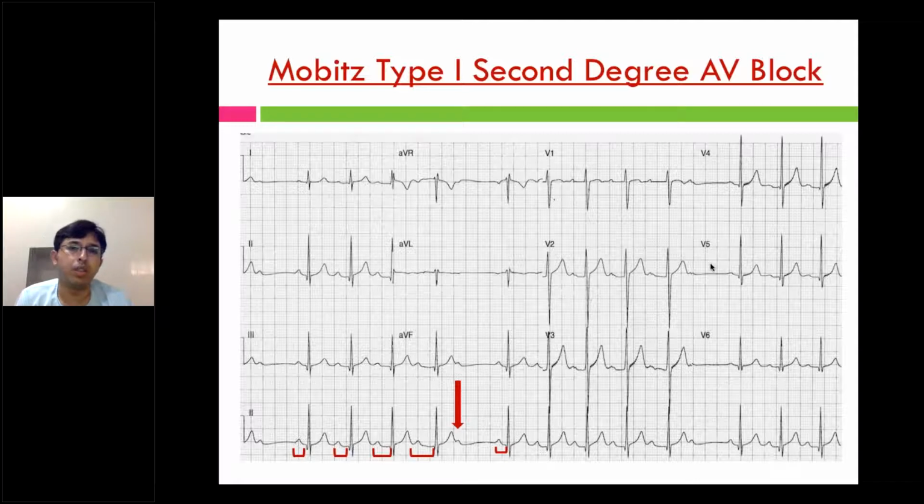This is the same example, Mobitz type 1 second degree AV block, where you can see progressive prolongation of the PR interval in the rhythm strip followed by a missed beat. Again the same cycle continues. In the last rhythm strip, which is marked, the PR interval is progressively increasing followed by a missed beat.